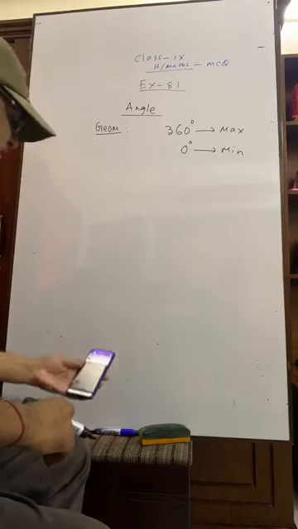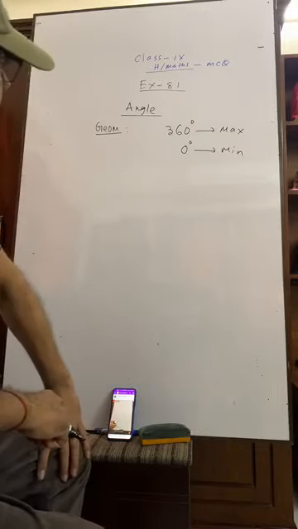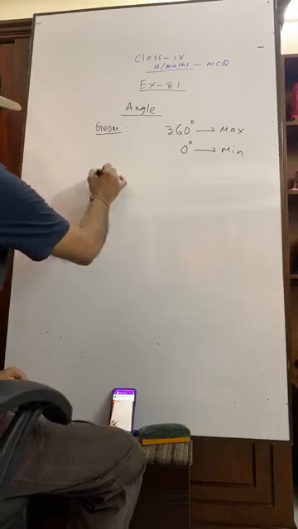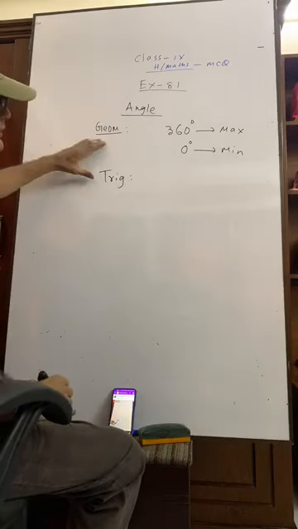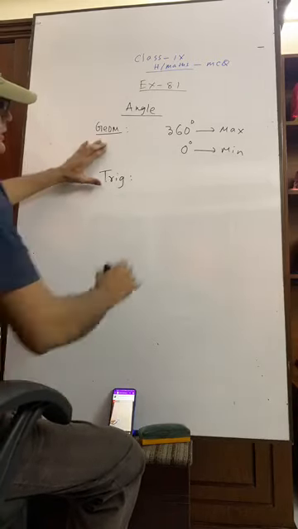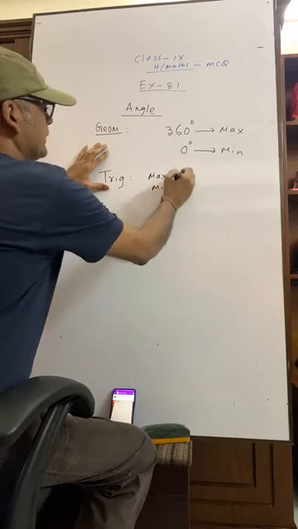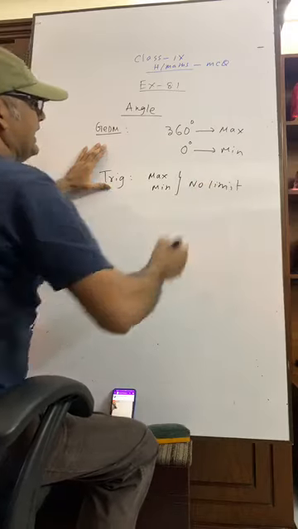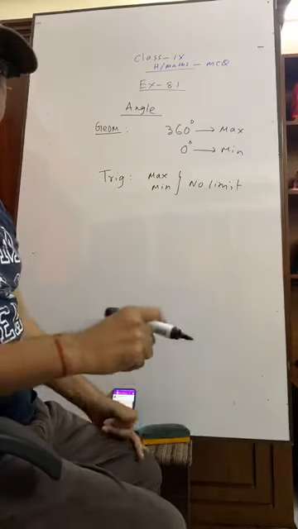But for trigonometry, maximum or minimum, no limit. It has no limit. Please try to understand.